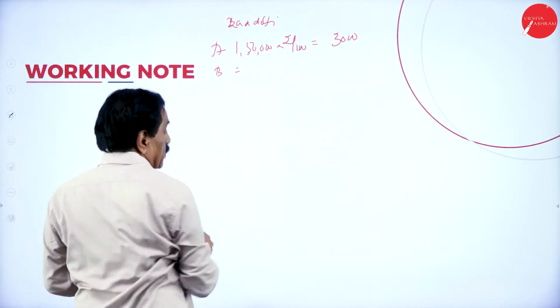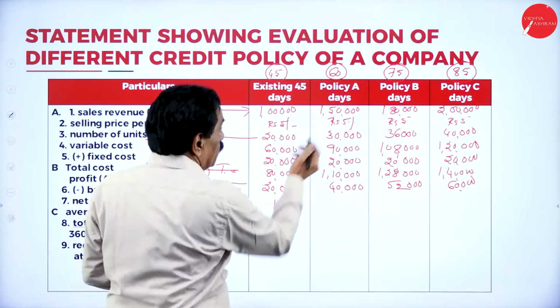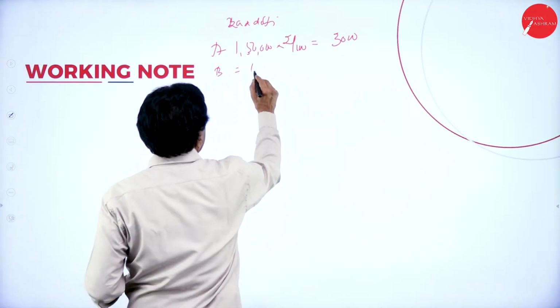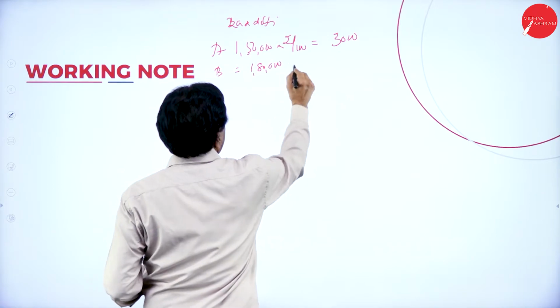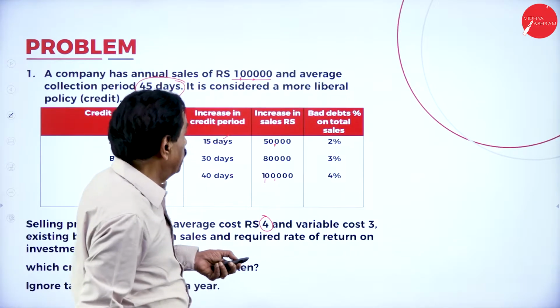B, what's your sales of B? 1,80,000 into 3%.